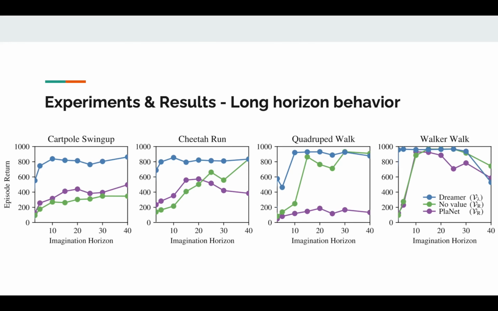The next experiment is to evaluate Dreamer's ability to perform long horizon behavior by altering the imagination horizon. The figure shows that Dreamer is more robust to shorter horizon lengths. This means that the learned value model is crucial in deriving behavior that considers rewards beyond the imagination horizon.